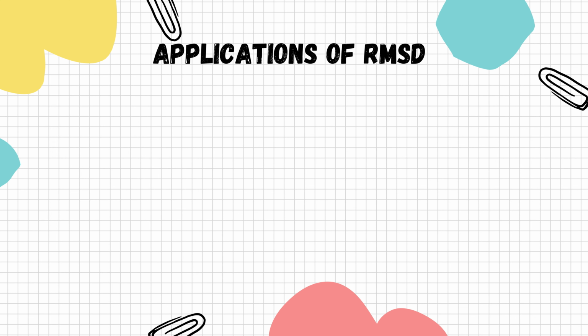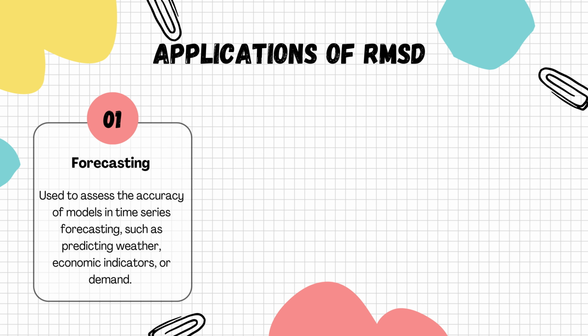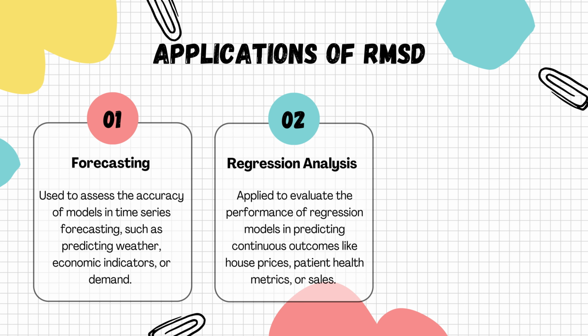Applications of RMSD. 1. Forecasting. Used to assess the accuracy of models in time series forecasting, such as predicting weather, economic indicators, or demand. 2. Regression analysis. Applied to evaluate the performance of regression models in predicting continuous outcomes like house prices, patient health metrics, or sales. 3.